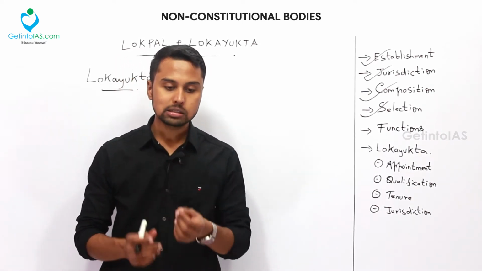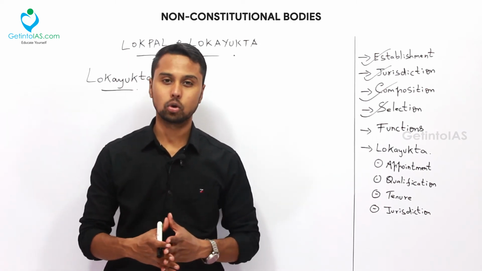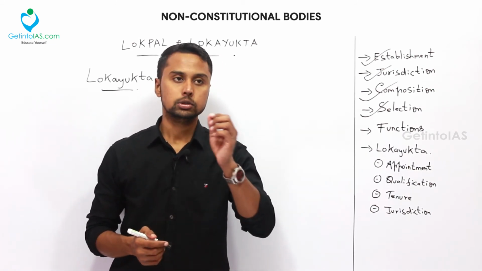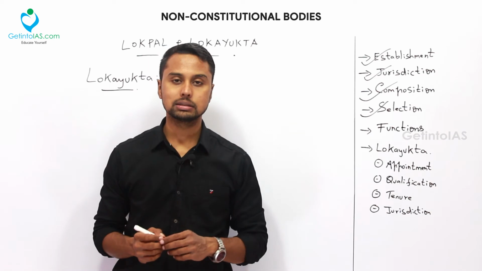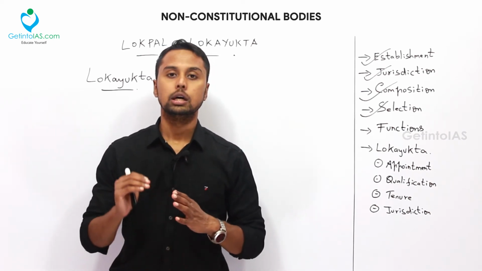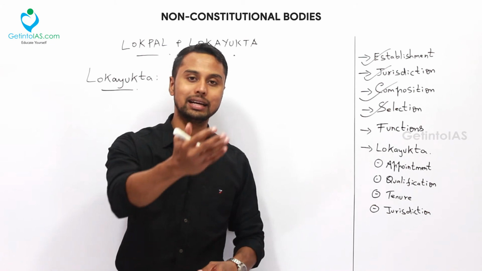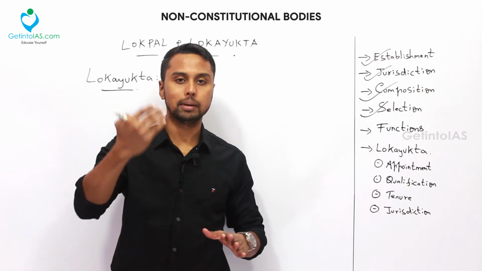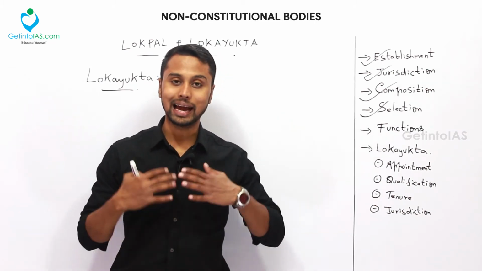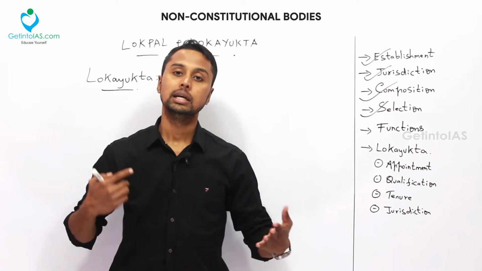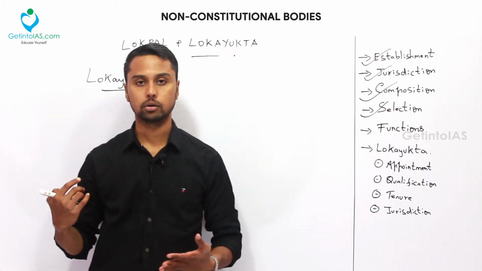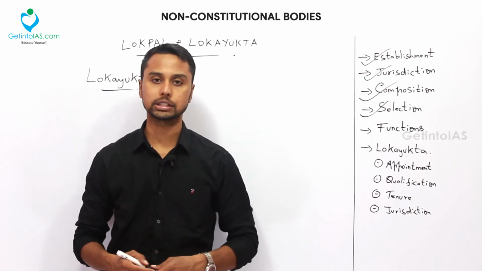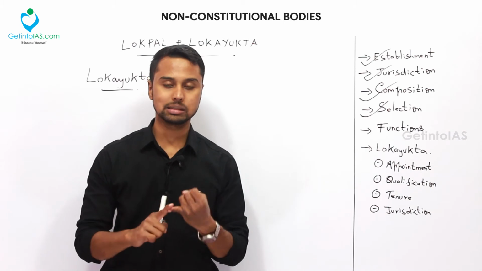And also there are some criticisms of this Lokpal that we should study. One of the major criticisms of this Lokpal is that there is no suo motu, which means Lokpal cannot itself come and file a case against a public servant. Only if any citizen is complaining of a public servant, then only Lokpal can take action. They do not have the power of suo motu, so they cannot take up a complaint on their own. If there is a reference, or if a citizen makes a complaint, only then can they take action on the public servant. That is one important criticism of this Lokpal.